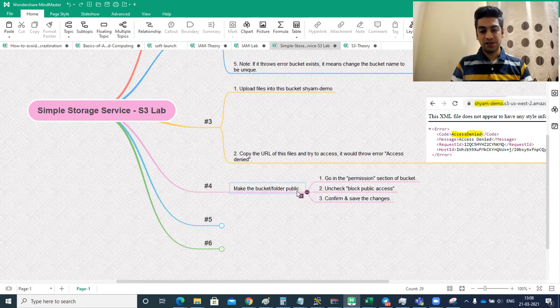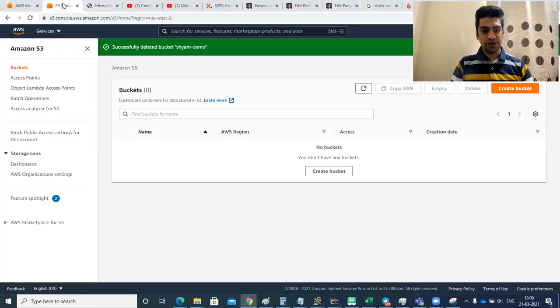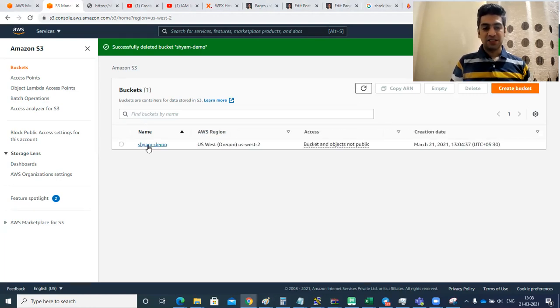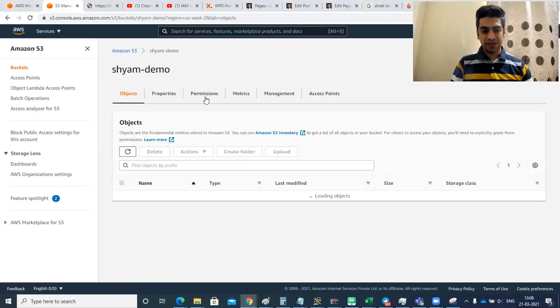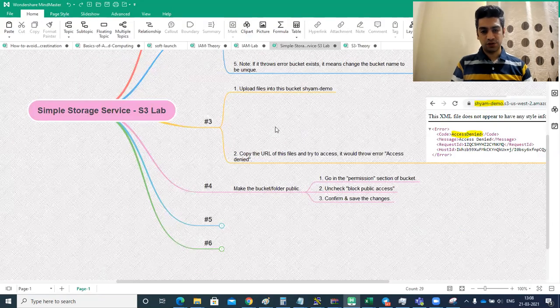How to do that? I'll again go to my S3 bucket. I'll refresh this. So I'm again in my S3, and this is my S3 bucket. I need to make this public. How do I do that? I go inside this bucket. Inside the bucket, you have this permissions tab. In fact, let's follow the steps.